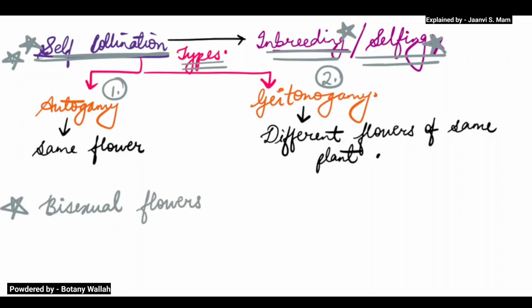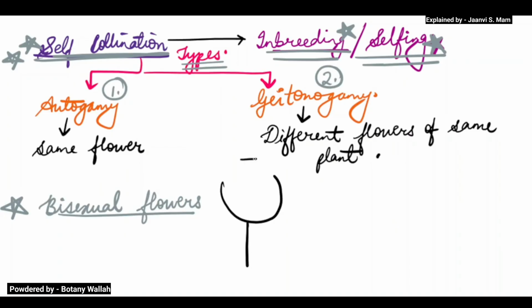Now what are bisexual flowers? It means a single flower is having the female part as well as the male part. Single flower is having both the parts. I will draw it bigger.